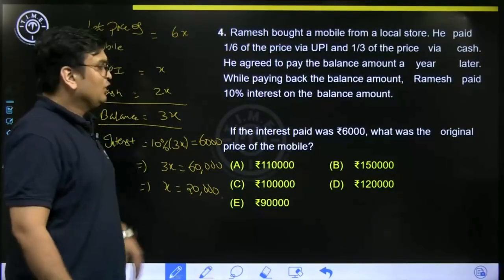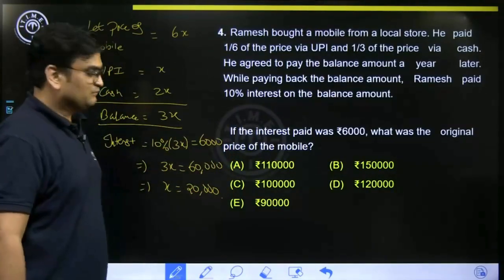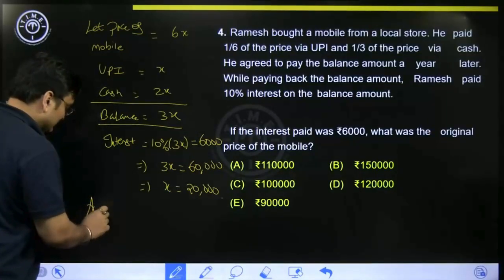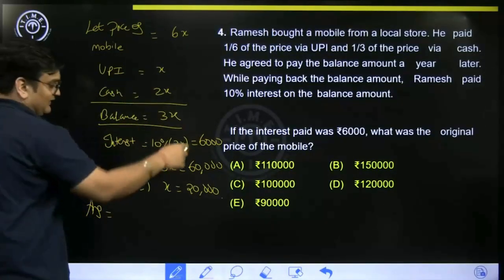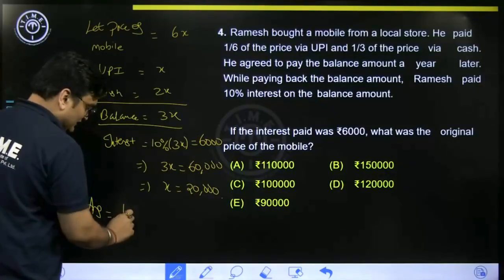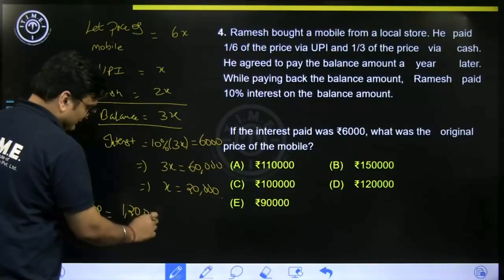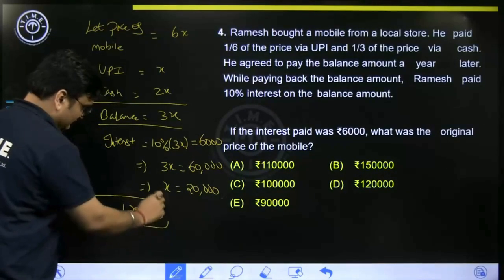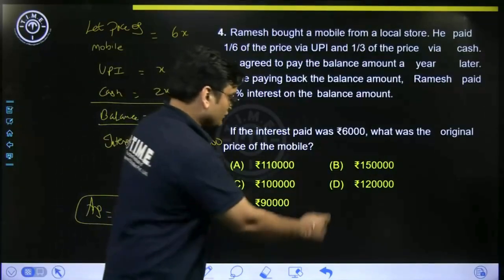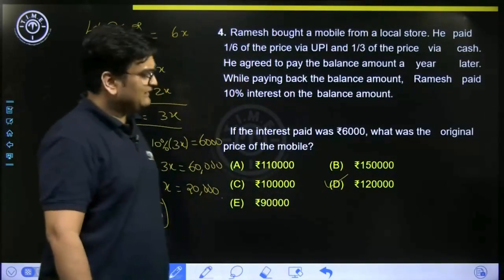What is he asking us? What was the original price of the mobile? So can I say my answer, the original price will be 6x. So 6 into 20,000, which is 1,20,000. So option choice D is going to be the correct answer.